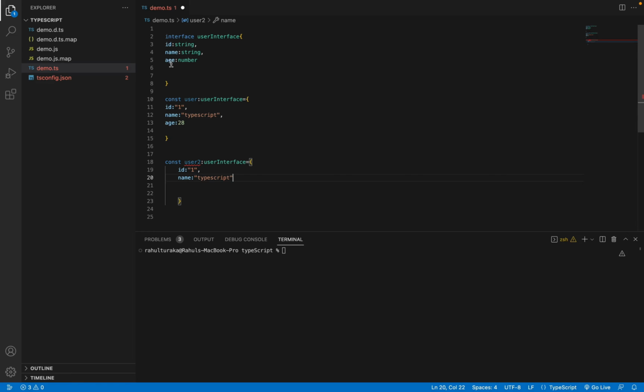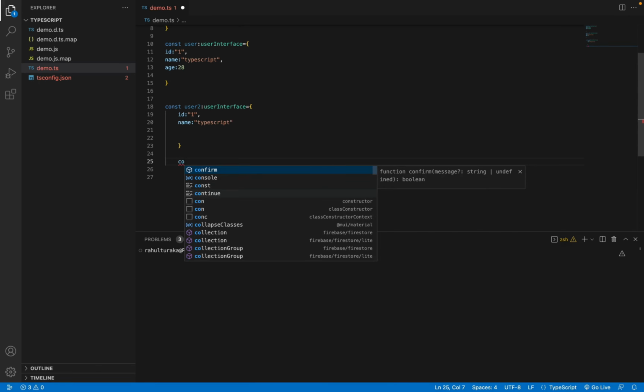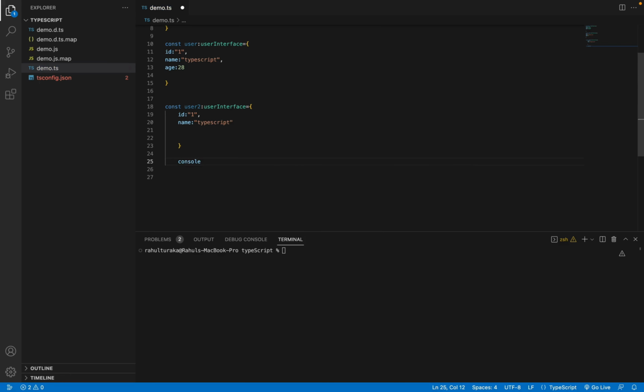Just like that, if you want to make a particular field like age optional, then there is a way. To make it optional, we just need to put a question mark here and save it. And as you can see, the error is gone. So let's try to print what it gives. I want to print the age here, console.log, and I want to print user2's age.